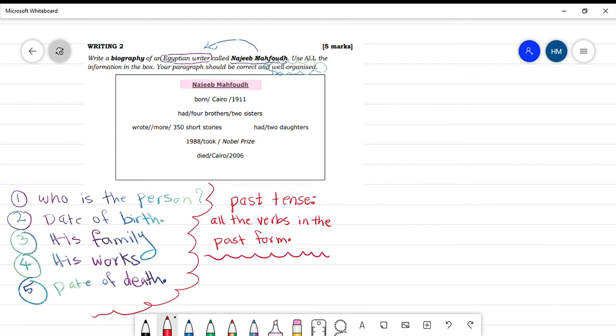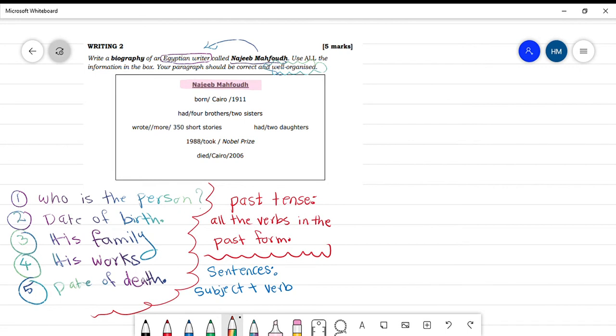There is another thing, my students, you have to do also. You have to write correct sentences. How can I write correct sentences? My sentence must have a subject. This is the first thing. And after that, we must have the verb.